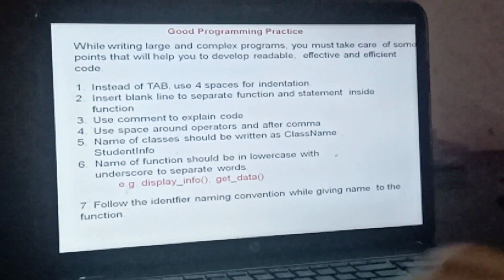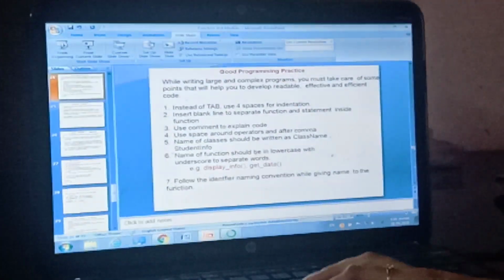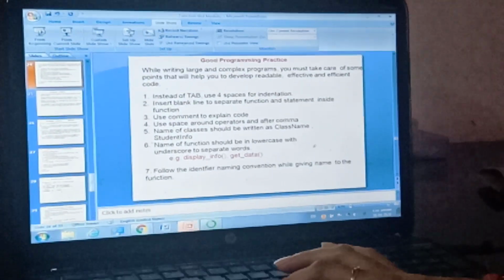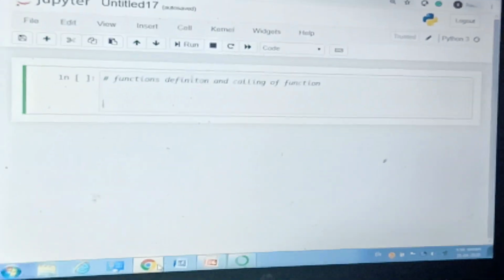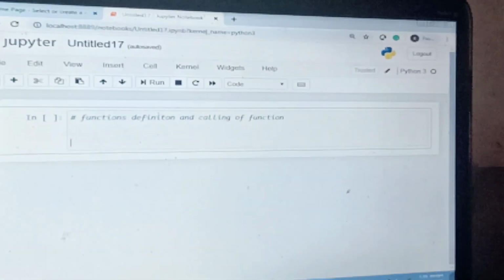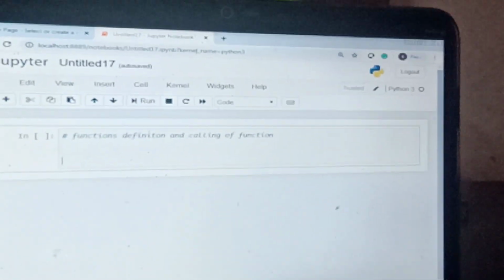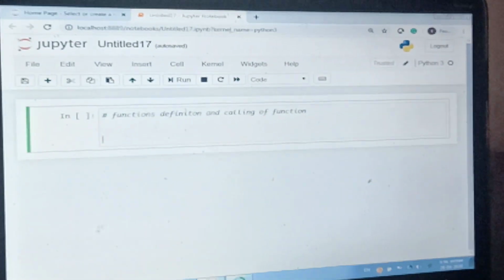Now let's discuss the hands-on for the same. I'm going to explain some basic programs based on functions: how to define a function, how to call a function, what are local variables, what are global variables, what is the scope of those things, and parameters, default parameters, and everything we have learned till now.